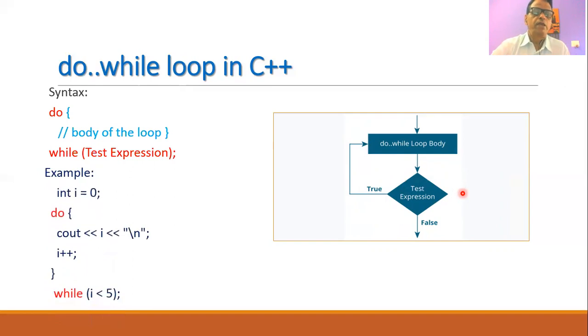For example, we can write a small code. Suppose the initial value of I is equal to 0. Then in the do-while loop, we can mention in the body of the loop cout I and then I++. And then we put the condition while I less than 5. One can easily observe that the initial value of I will be 0. Then this value will be displayed, and then I will be incremented. Then it is checked with the value 5. If I is less than 5, then the loop will be executed again. So this will go on continuously until the value of I becomes equal to or greater than 5.